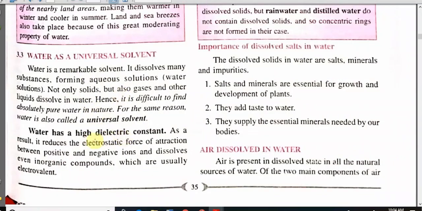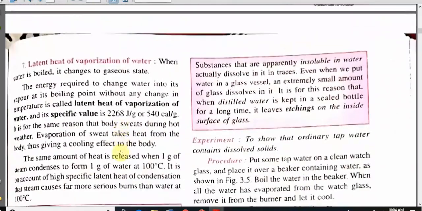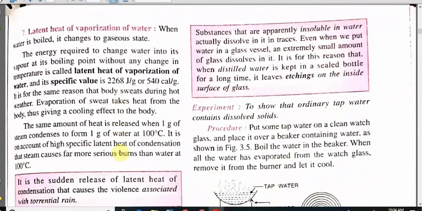As a result of this, it reduces the electrostatic force of attraction between positive and negative charge and ultimately dissolves inorganic compounds. Now, as we know, inorganic compounds are ionic or electrovalent in nature, but they are soluble in water because water has very high dielectric value.